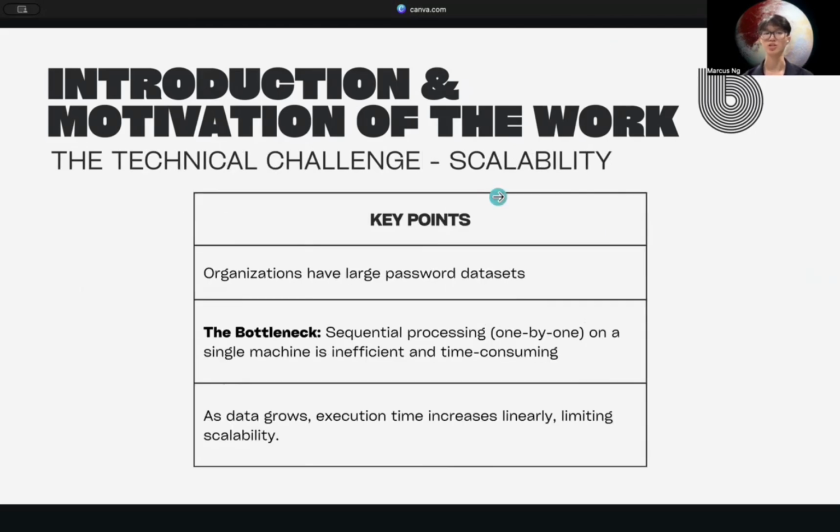So, why can't an organization just run a simple script to check these passwords? The problem is scale. In an organizational context, password datasets are massive. If you try to process this sequentially on a single machine, checking one password after another, it becomes incredibly inefficient. As the datasets grow, the execution time gets longer and longer. For a cybersecurity team mitigating risks, waiting days for a report is simply not an option. We need a faster way.